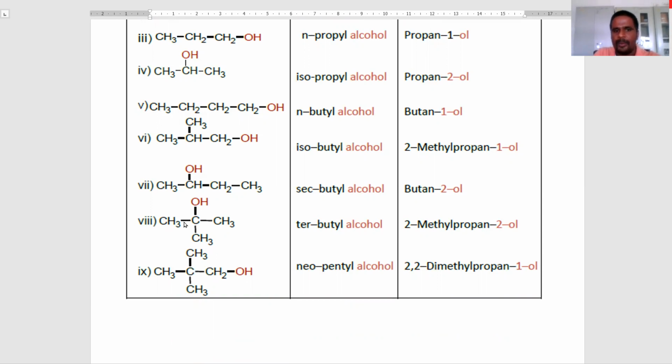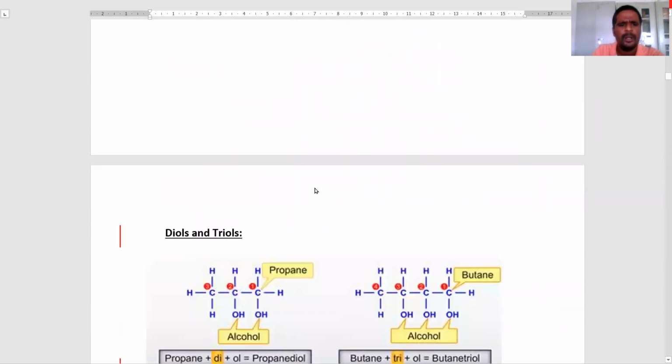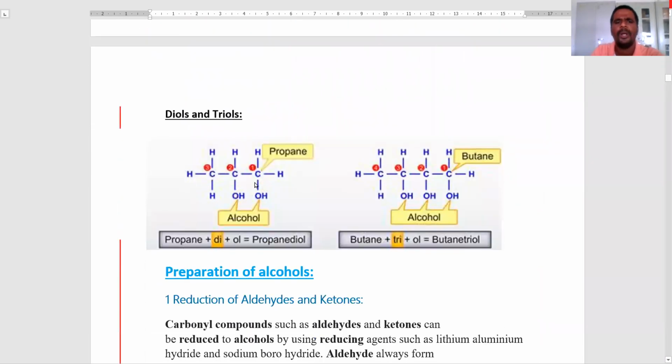Now another structure: this group is called tertiary butyl. The common name is tertiary butyl alcohol. The IUPAC name is 2-methylpropan-2-ol. The last structure is the neopentyl group. The common name is neopentyl alcohol. The IUPAC name is 2,2-dimethylpropan-1-ol. This is the nomenclature of monohydroxy alcohols. Next, we see the nomenclature of diols and triols.